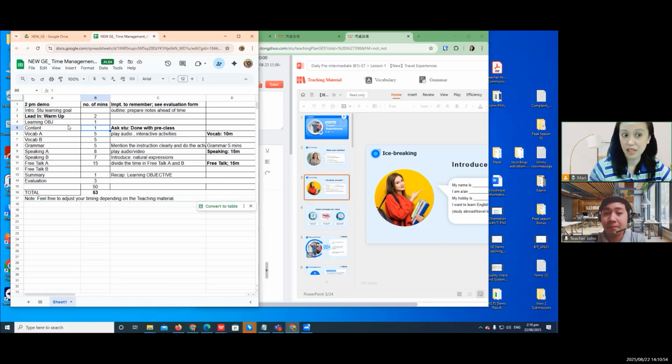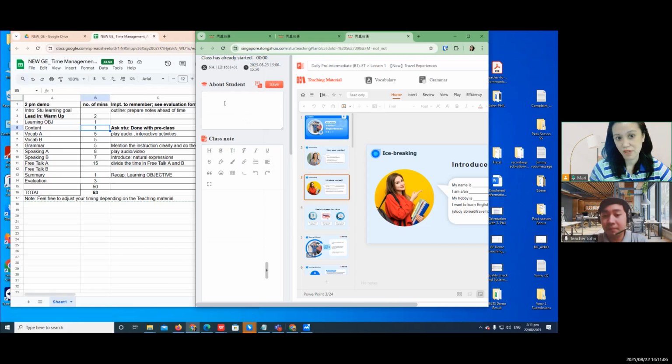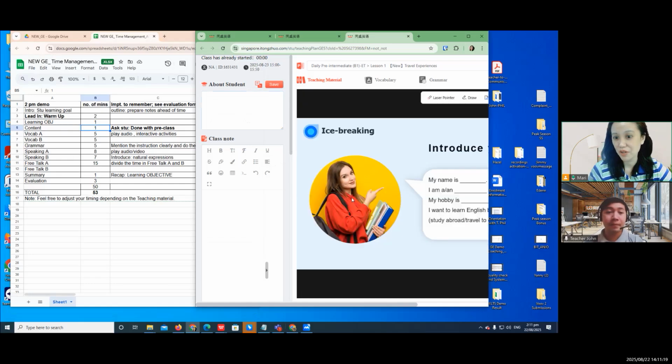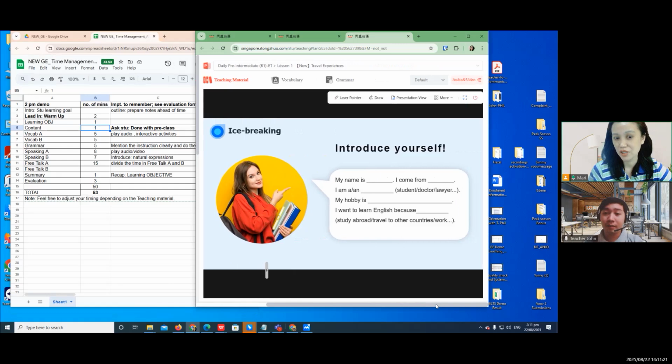But it's up to you. If you want to make it 5 minutes, fine. If you want to make it shorter, fine. As long as the tech check is there, you introduce yourself, the student introduces herself, and you're able to get the information that you need. Of course, it's important to get the hobbies and what else? The language goals are very important as well. So that's the student's introduction: reason, language goals, purpose.